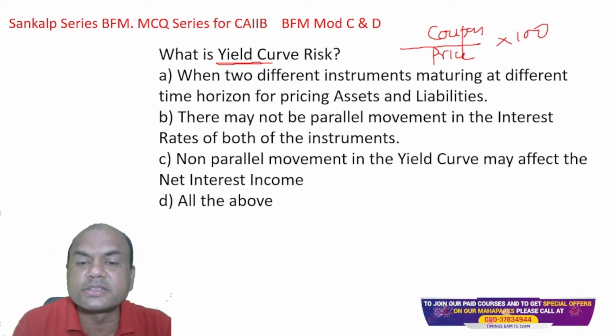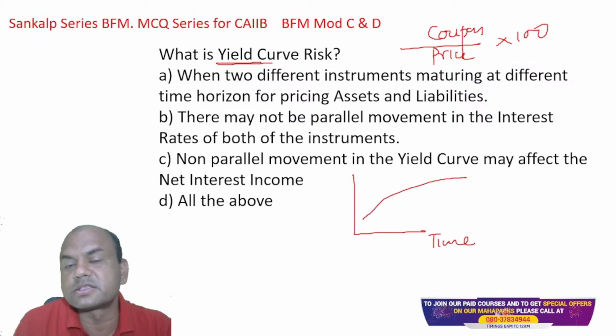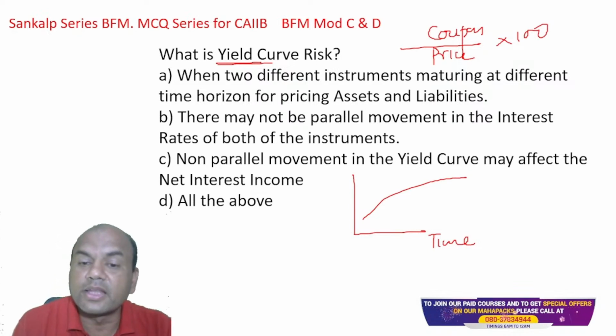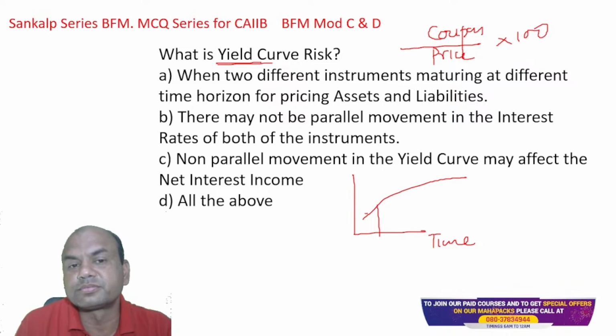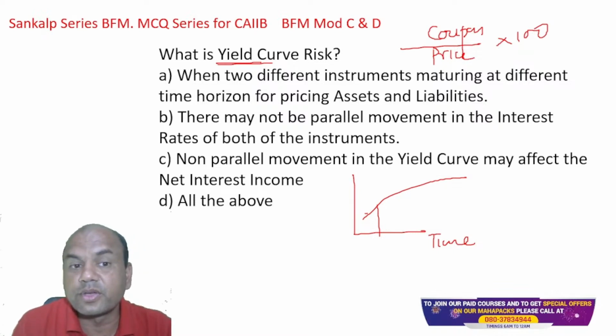When I plot this yield for various maturities, here this is time, okay? Various maturities I plotted. So if I plot it for various maturities, then the curve which I get is known as the yield curve. So when two different instruments maturing at different time horizons price assets and liabilities, that is basically yield curve risk. So A is right.